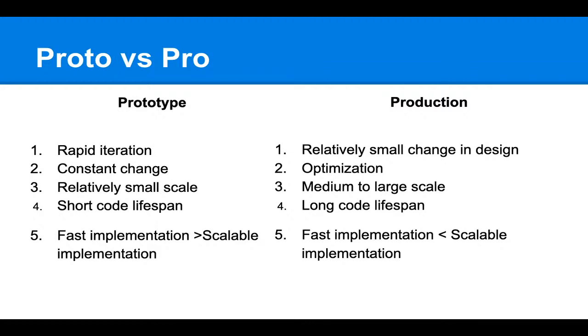Maybe the cost is high, but for bulk production, I guess we cannot use a 3D printer as of now. I'll talk about this later.